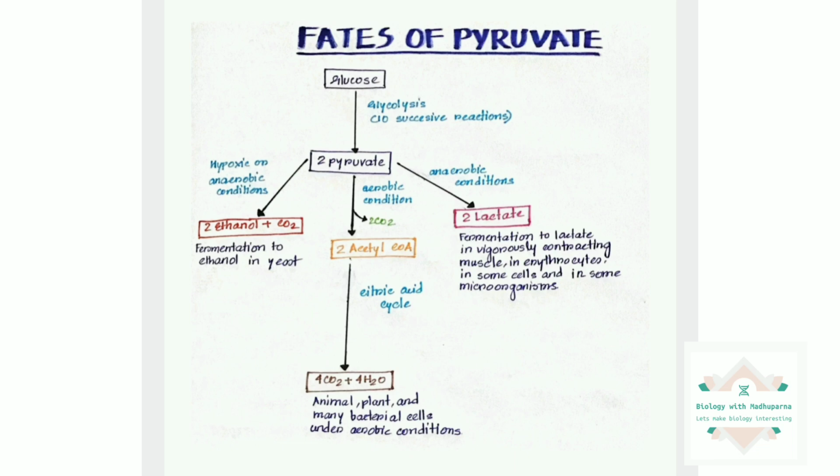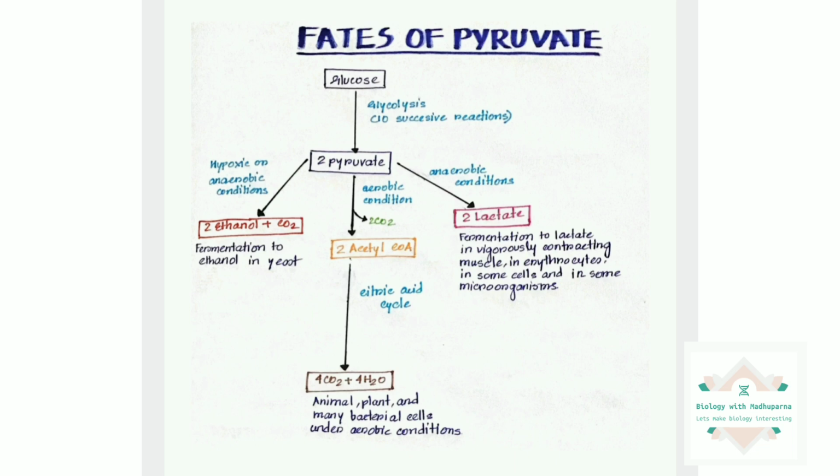Next we will come to the second fate of pyruvate. Two more fates are remaining, and both of these are under hypoxic or anaerobic conditions. First we will discuss ethanol fermentation. Pyruvate can be converted into ethanol and CO2 via fermentation, which mainly happens in yeast cells under hypoxic or anaerobic conditions. So pyruvate will be converted into ethanol plus CO2 in yeast via ethanol fermentation.